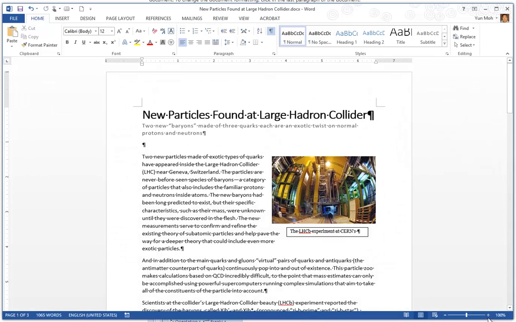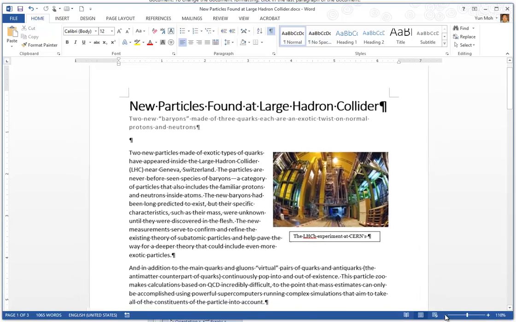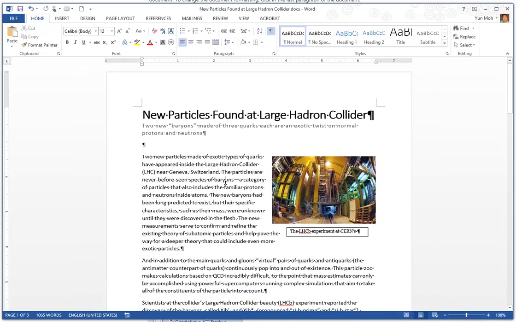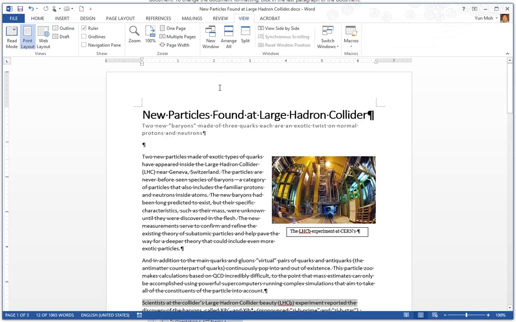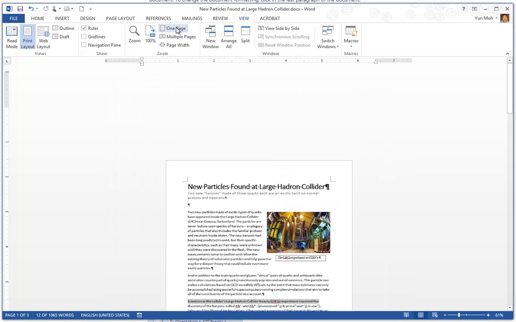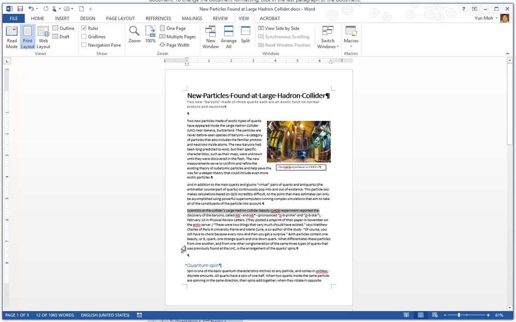And also, you can make it bigger and make it smaller. So we have this tool, show and hide, and then what page you are looking at, and different layouts. And also, if you go to the View tab, you can change it to one page, so you can see the whole page.